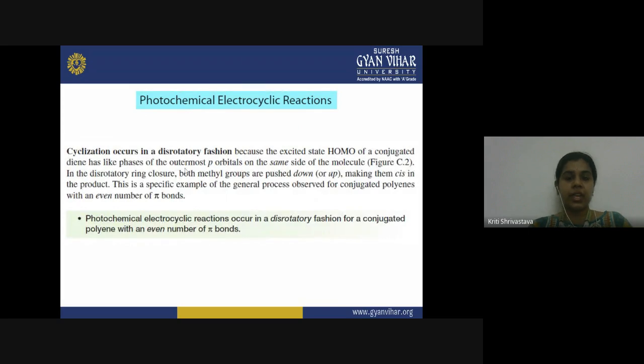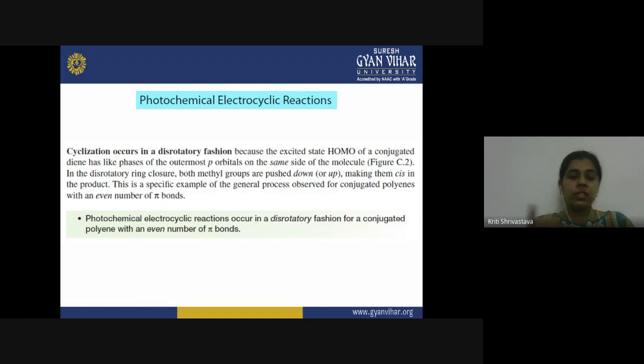So here the cyclization occurs in a disrotatory fashion. Why is that so? Because you have now the excited state HOMO of the conjugated system, in which the like phases of the outermost p orbital are on the same side of the molecule, like you have just seen in the figure.